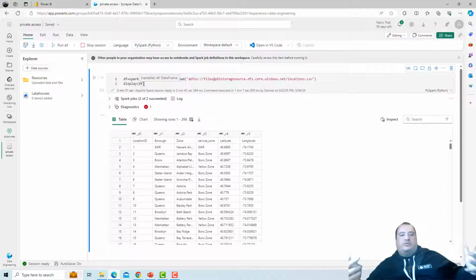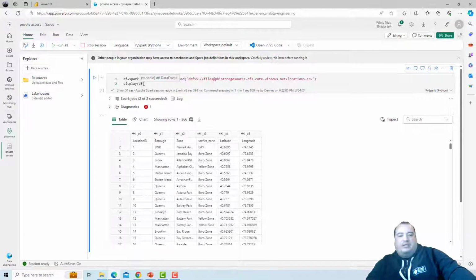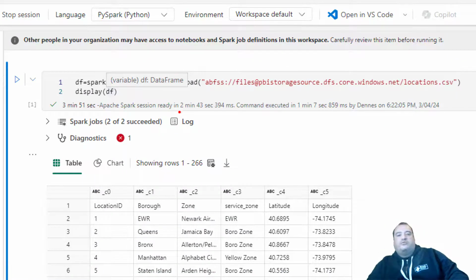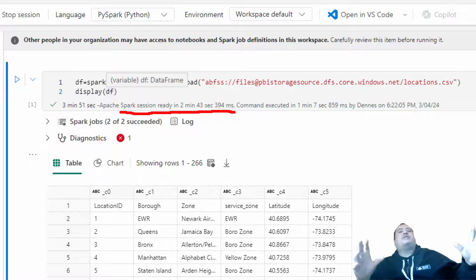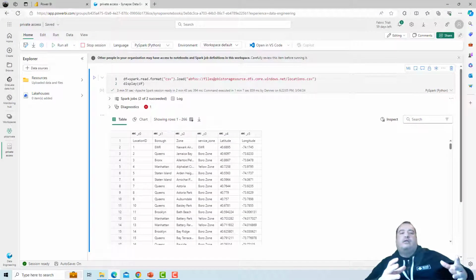You may not have noticed it, but it took a total of 2 minutes and 43 seconds for the Spark session to be started. The Monday Magic again made it appear just a few seconds. Why? Why so long? I'll talk more about this in a moment. Let's get back to Azure.